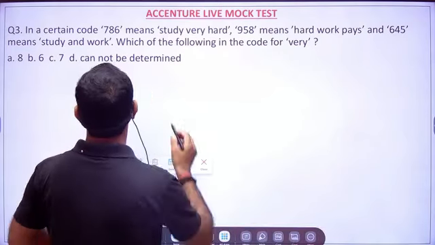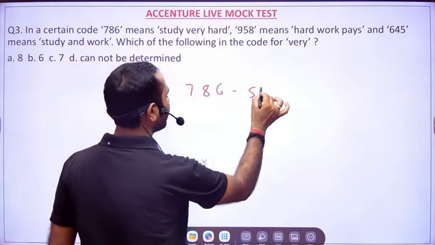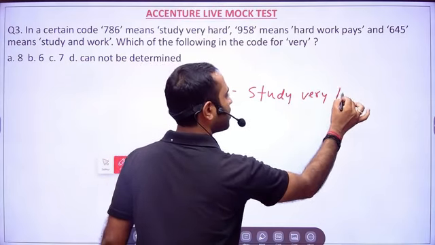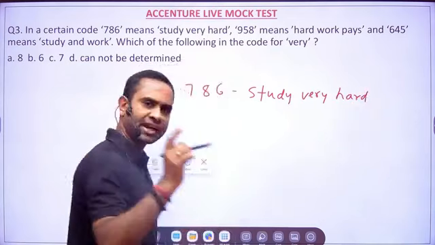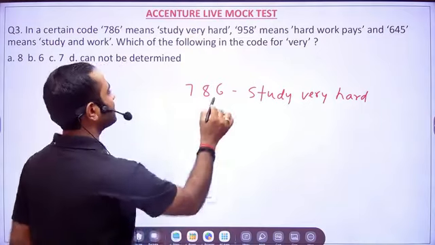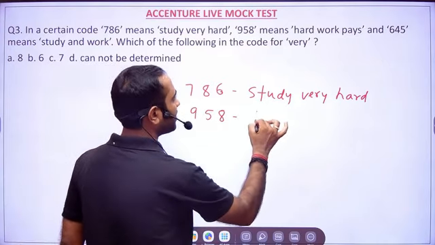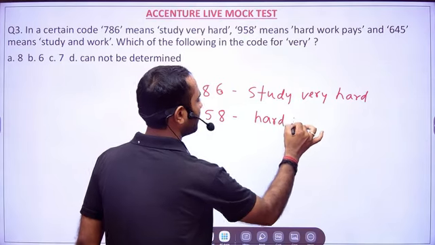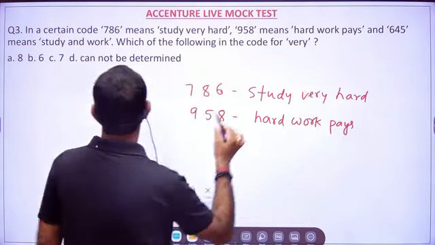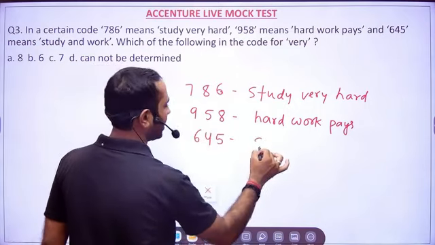Okay. So in a certain code language, 786 means study very hard. Yes, friends. The reason I have taken this question is to tell you that you have to study very hard, you have to work very hard if in life you want to achieve something. Then 958 means hard work pays. And 645 means study and work.